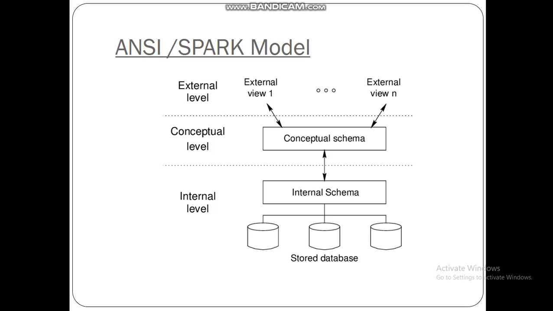The last level is the internal level or physical level. It is the lowest level of abstraction. It is the one closest to the physical storage device. This level is also termed the physical level because it describes how data are actually stored on the storage medium, such as hard disk, magnetic tape, etc. At this level, complex low-level data structures are described. So, this is the structure of the ANSI-SPARC model, the three-level architecture of DBMS.